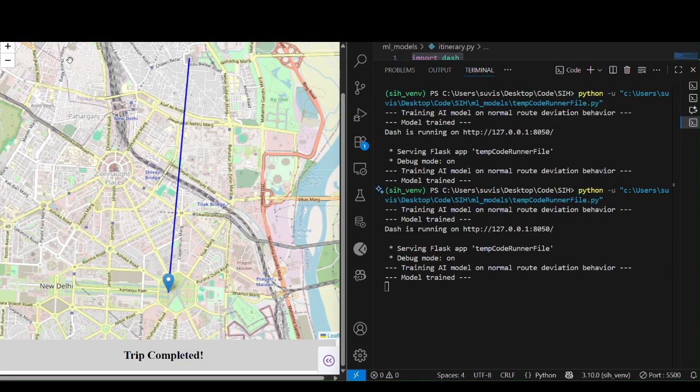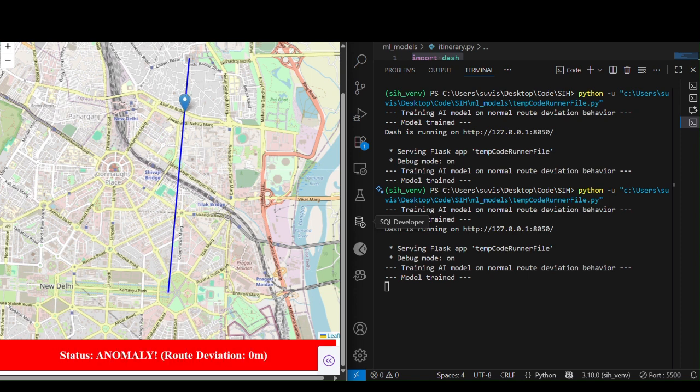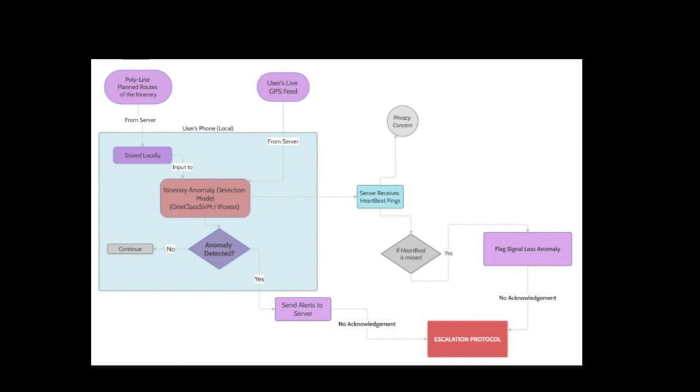Next up, we have implemented an AI model to detect anomalies in the itinerary of the user using OCSVM or I4S algorithms. This is an example output. We will further develop this into polyline routes to the destination and train this model on huge volumes of itinerary data. This model runs locally on the device to ensure safety of the user, and hence we send only pings to the server to maintain connectivity. Once the connectivity is lost, we initiate the escalation protocols if the acknowledgement is not answered by the user. If any anomaly is detected by the local AI model, it will immediately send an SOS alert to the server.